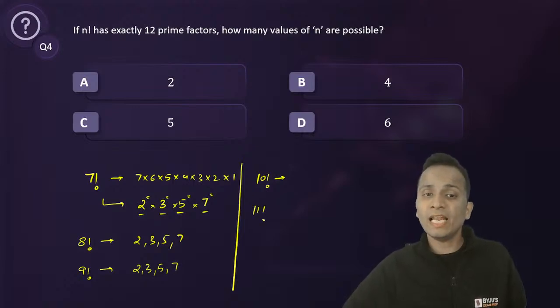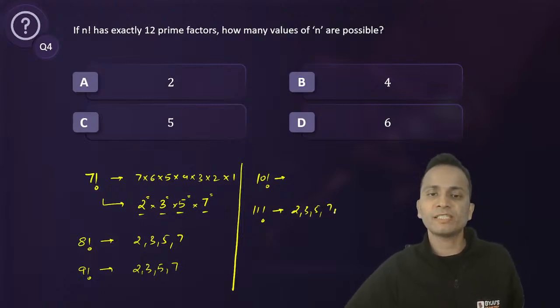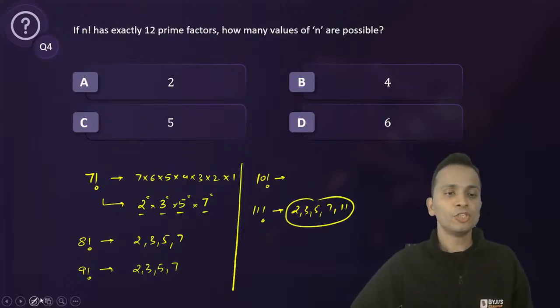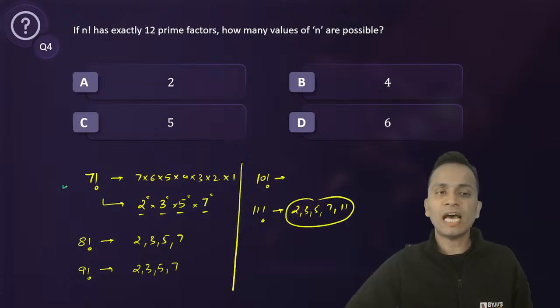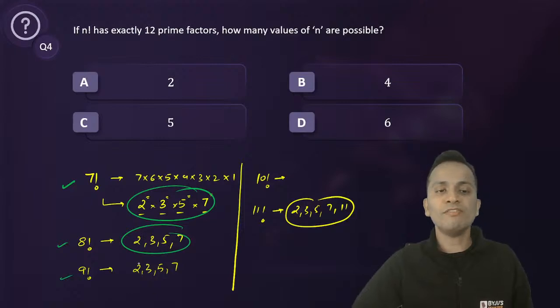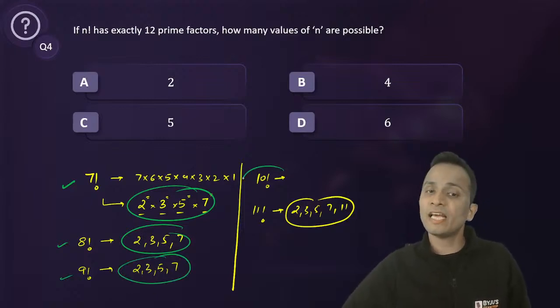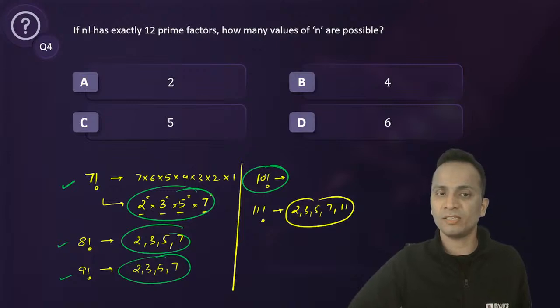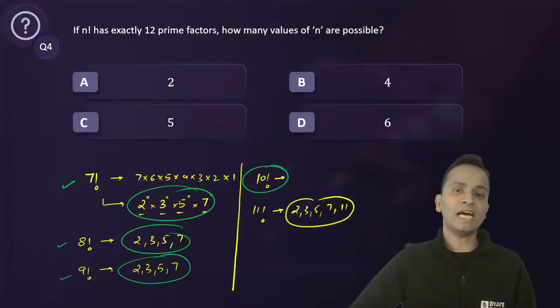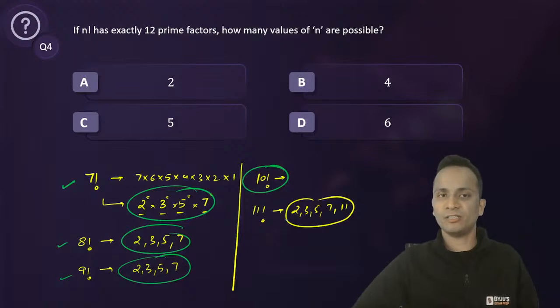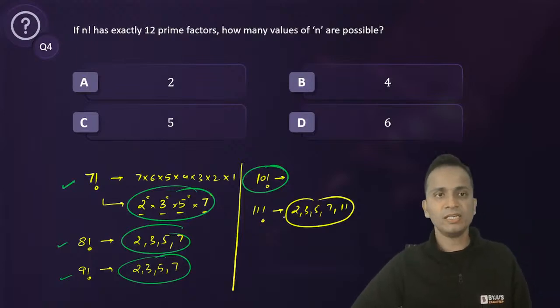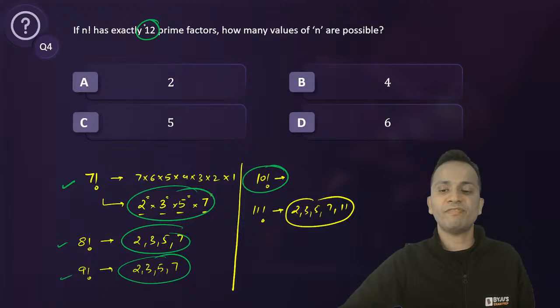But 11 factorial will have 2, 3, 5, 7 and 11 as well in its prime factorization. So 7 factorial will have 4 prime factors, 8 factorial will have 4, 9 factorial will have 4 prime factors, 10 factorial will also have 4 prime factors. But 11 factorial will have 5 prime factors. ठीक है, समझ में आया? अब मुझे क्या चाहिए? मुझे 12 prime factors चाहिए.